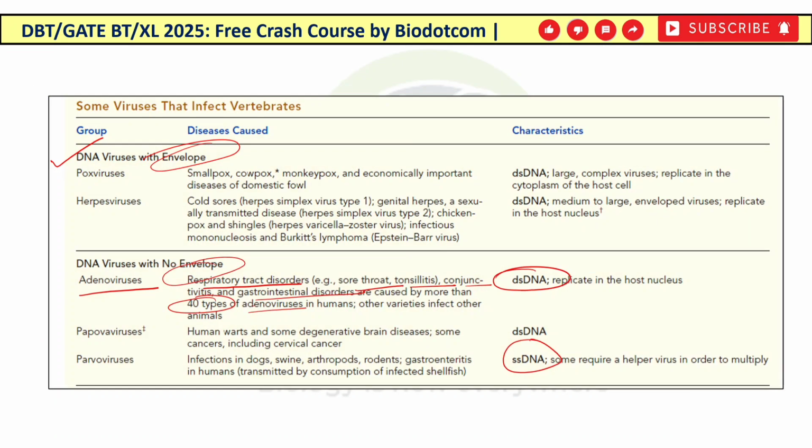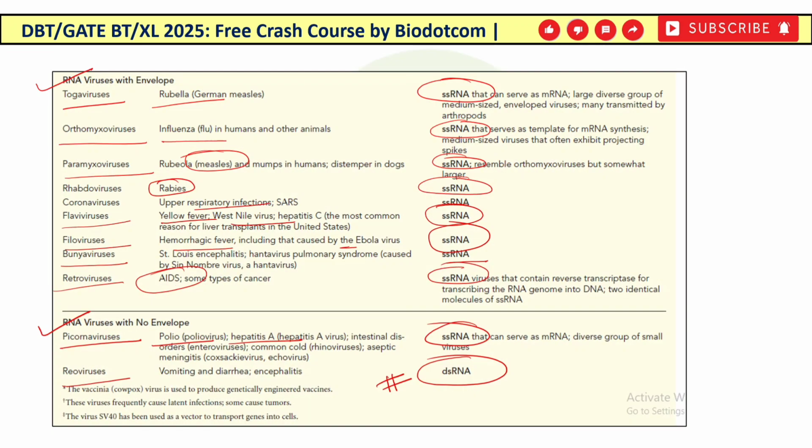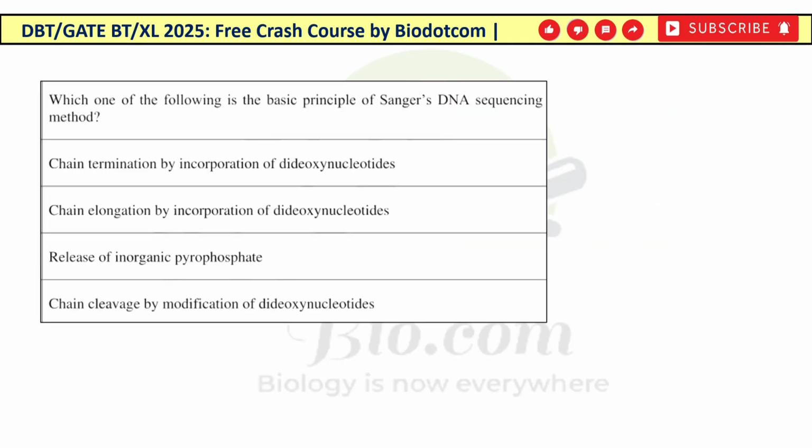Like हमने DNA में देखा था कि parvovirus जिसमें single-stranded DNA होता है, likewise RNA viruses without envelope में reovirus is the virus which has double-stranded RNA in it. Now moving on to the next question. So this is the next question.